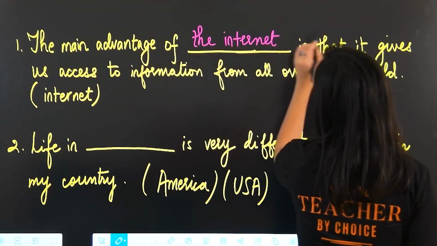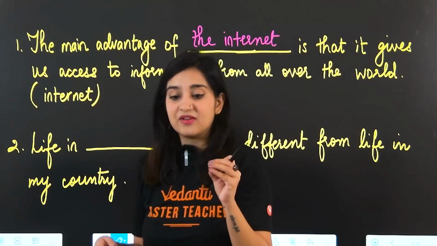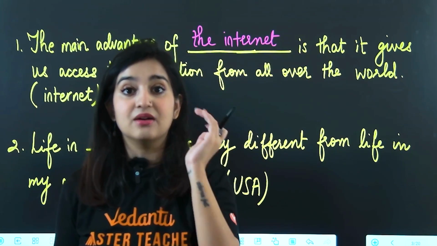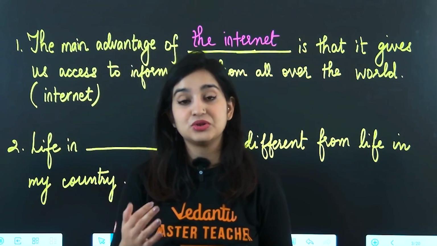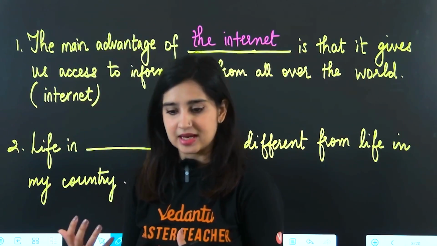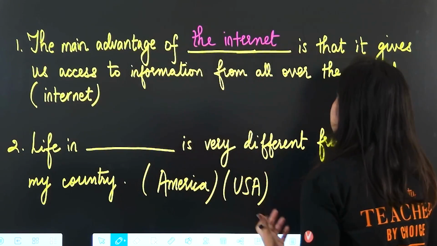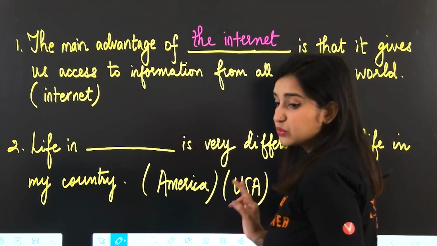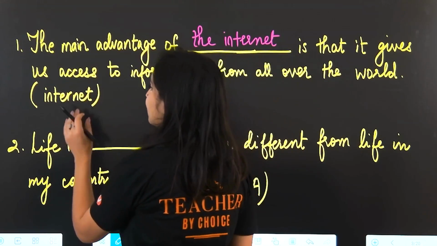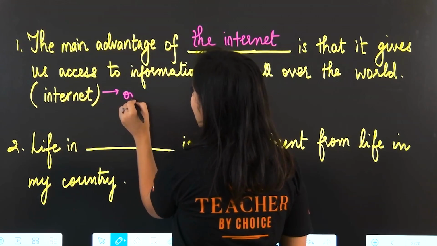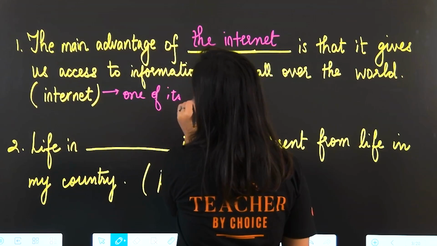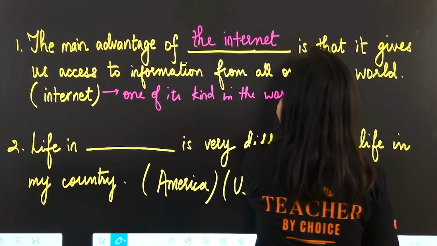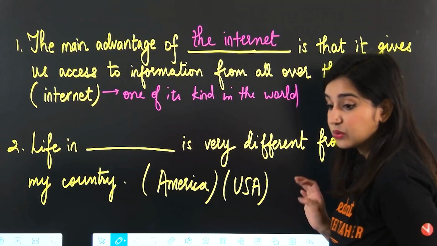Okay, now here's a pronunciation tip. Whenever we use the word the before a word that starts with a vowel sound, the pronunciation changes to the internet. Okay, so the main advantage of the internet is that it gives us access to information from all over the world. What is the rule here? The rule here is that whenever we have something that is only one of its kind in the world, we use the along with it.